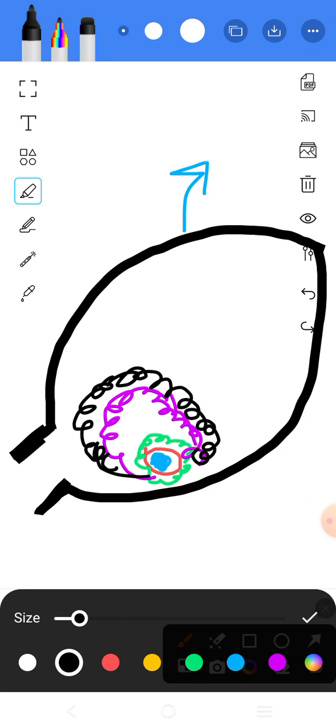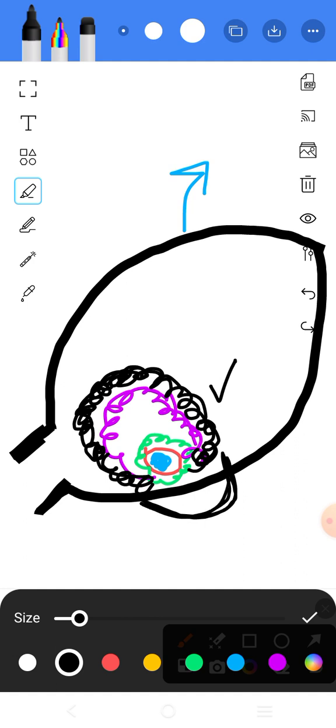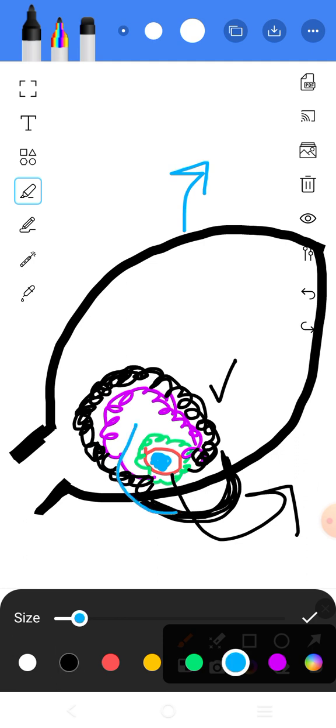So I have drawn here mainly the Graafian follicle or the tertiary follicle. Whenever the LH surge comes, this Graafian follicle forms a stigma, a protrusion over the surface of the ovary like this. I have not drawn it very well, but consider that a stigma is formed over the ovary, and after the LH surge, this particular structure is just released out of the ovary, but only this portion is released outside.